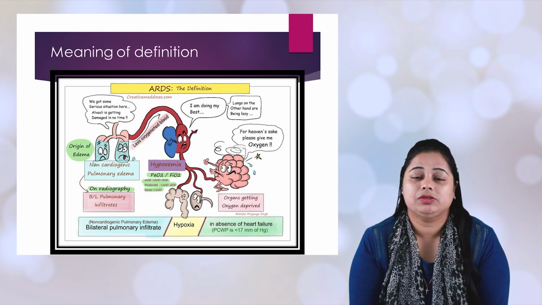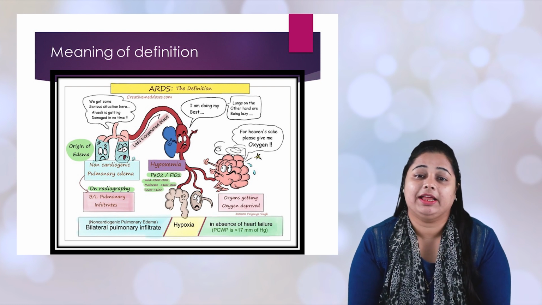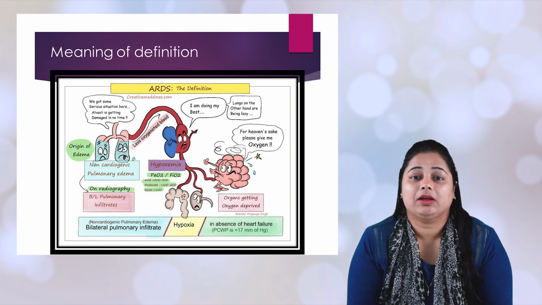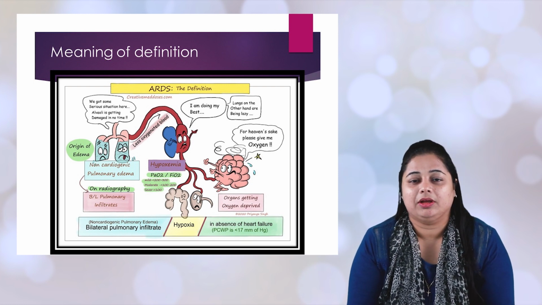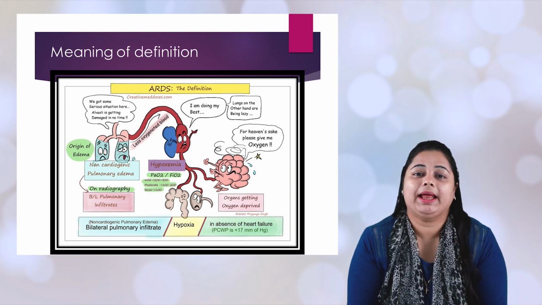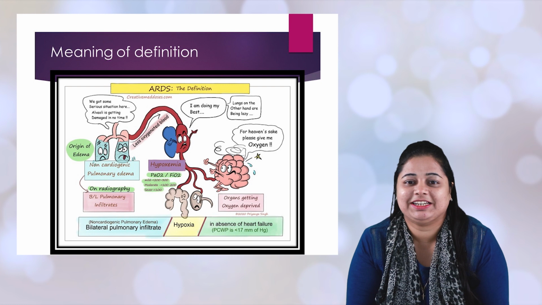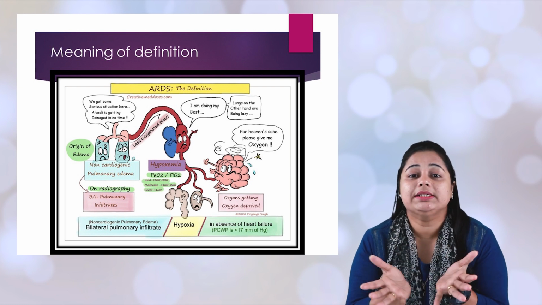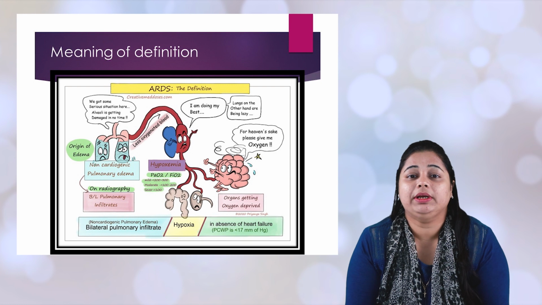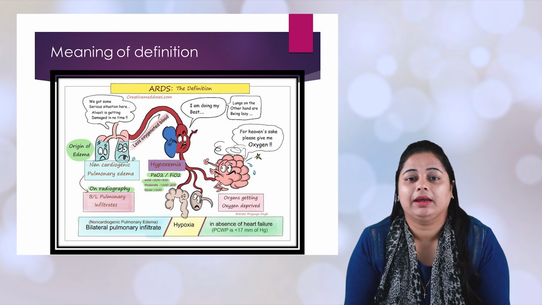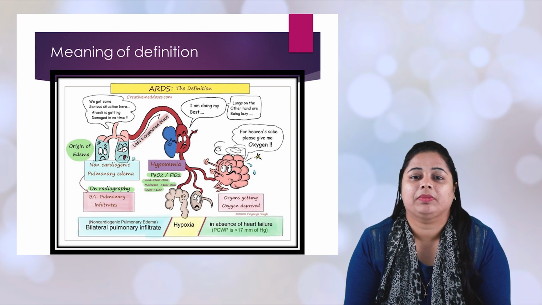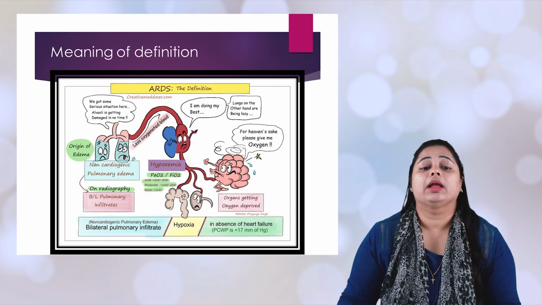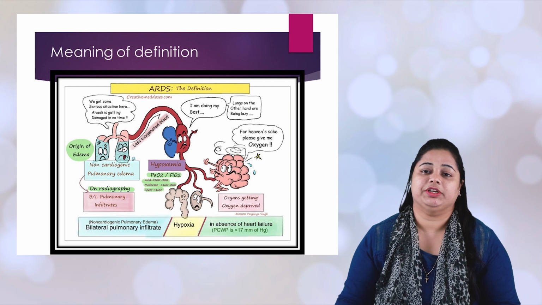This will also prevent hypoxia. As this picture says, fluid filled in the lungs or respiratory cavity is called pulmonary edema, which actually leads to a bilateral pulmonary infiltrate. On the other side, all other organs are not getting properly oxygenated blood. This will cause hypoxemic conditions. So let us come once more and see this definition.